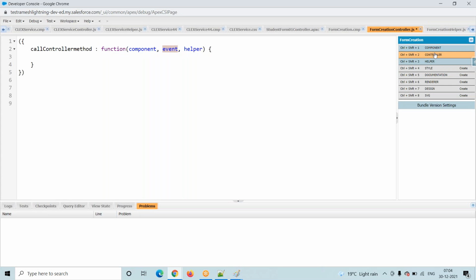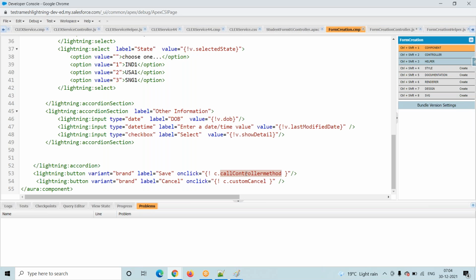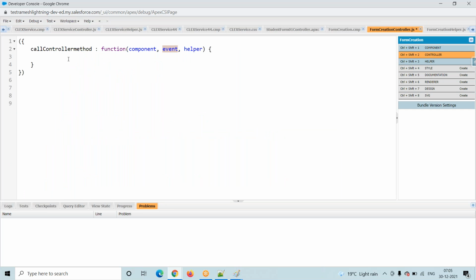Finally, whenever we click on this particular button, we are telling this command button to go to this particular function. This function is here in this controller. This is my function. A function is nothing but a method name. It is a JavaScript file, that's why we call it a function. Here it is taking three parameters, with an open bracket and a close bracket.